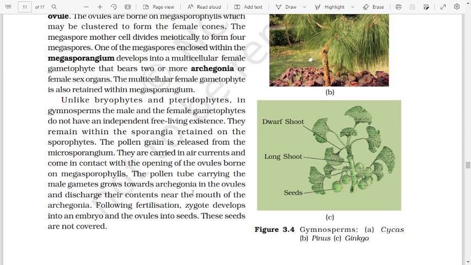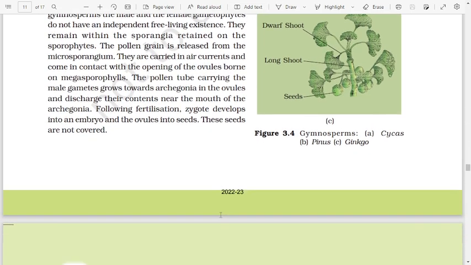Unlike bryophytes and pteridophytes, in gymnosperms the female and male gametophytes do not have an independent free-living existence. They remain within the sporangia retained on the sporophyte. The pollen grain is released from the microsporangium. They are carried in air currents and come in contact with the opening of the ovule borne on the megasporophyll. The pollen tube carrying the male gametes grows towards the archegonia in the ovule and discharges their content near the mouth of the archegonia. Following fertilization, the zygote develops into an embryo and the ovule into seeds. These seeds are not covered.